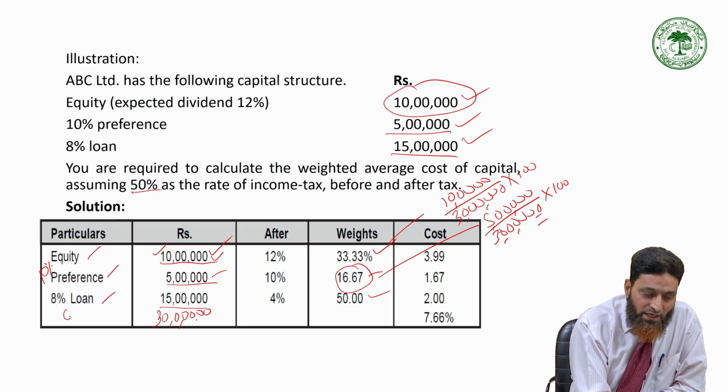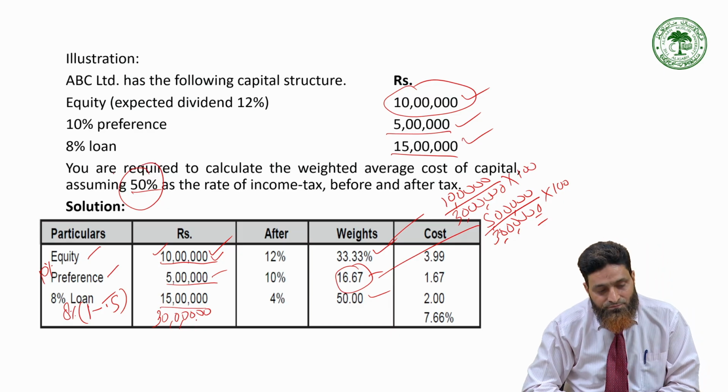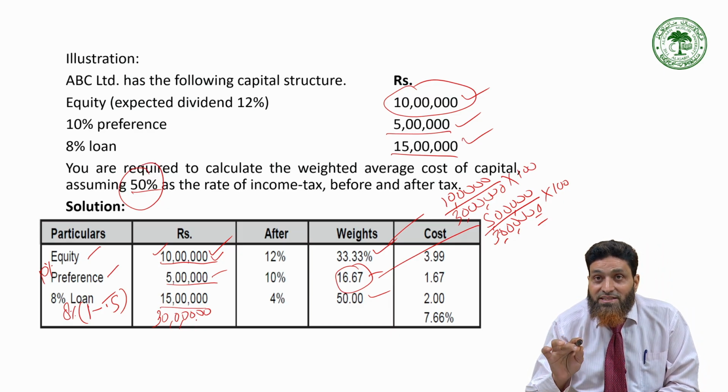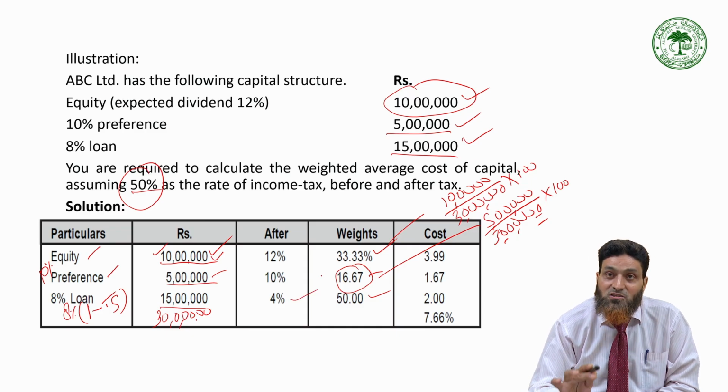Because cost of loan is 8% times (1 minus T), and the tax rate is 0.5. It is given here that 50% is the tax rate. So whatever the nominal rate of interest on loan is, 8%, the effective rate of interest or effective cost of debt to the company will be 4%, half of this, because of the 50% tax rate.